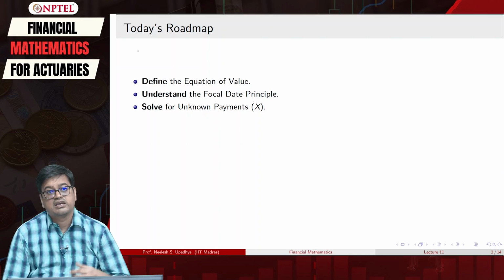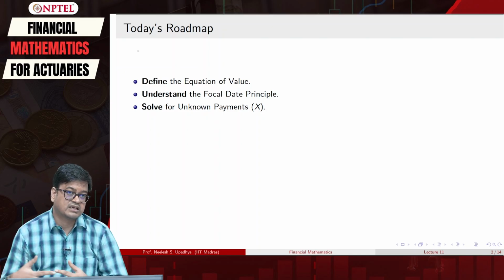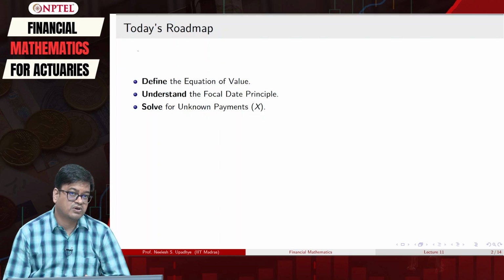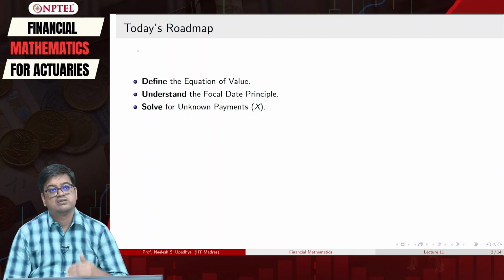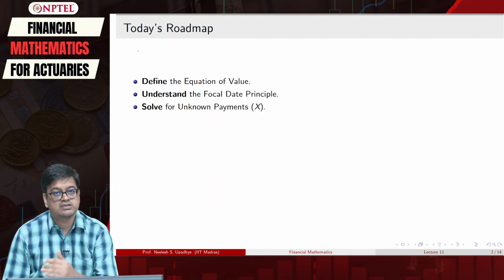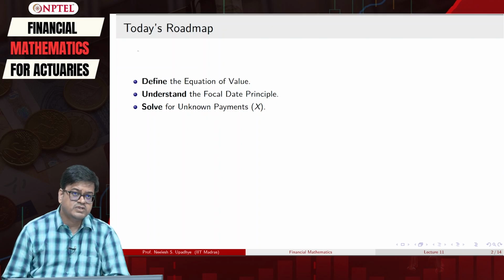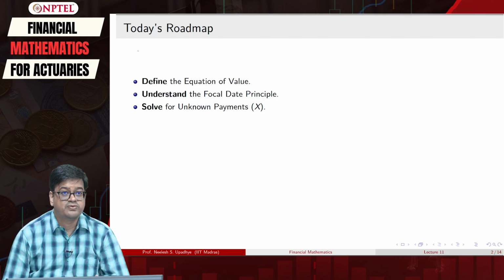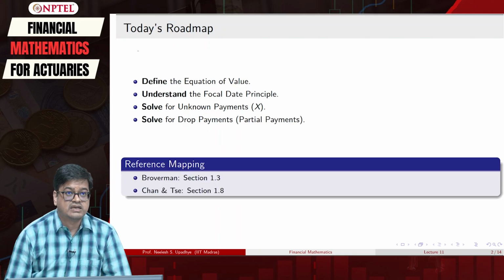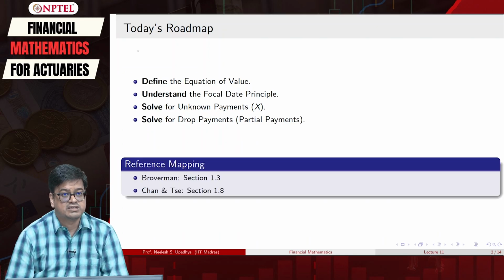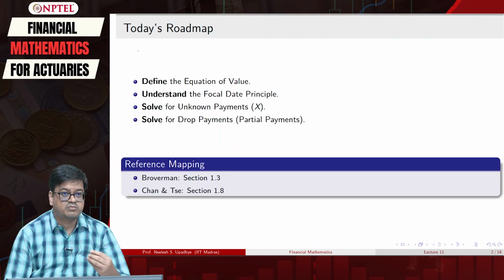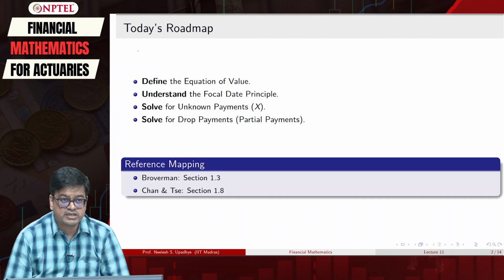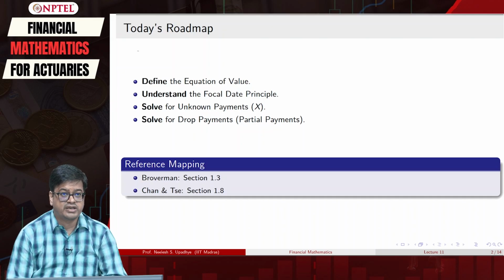So by the end of this class you will be able to solve problems for unknown payments x, given a loan you are paying and those unknown payments x are coming. How will we solve? The toolkit is equation of value, which essentially deals with the present value of money. Now where do you find all these things? That is why the reference mapping is given here: Broverman section 1.3, Chan and Say section 1.8.